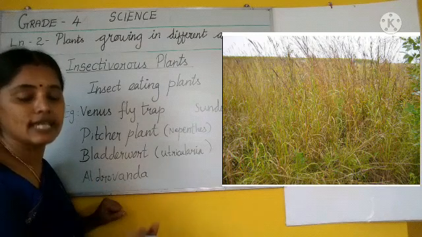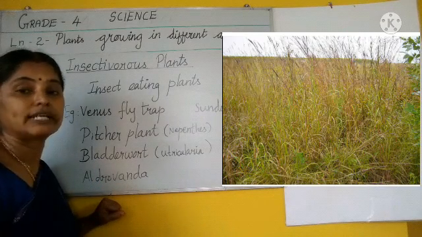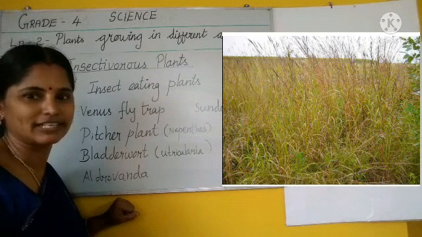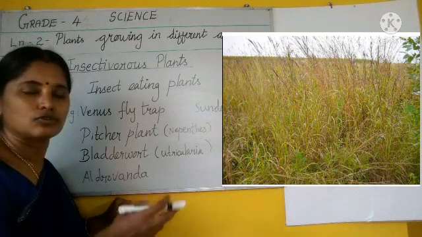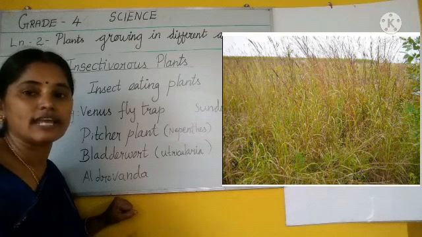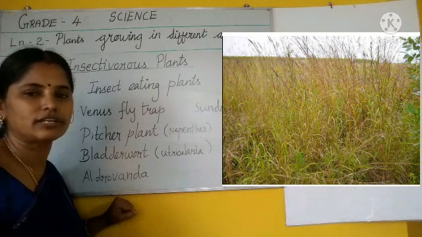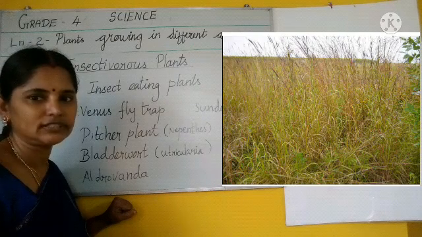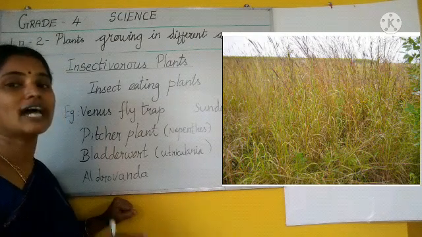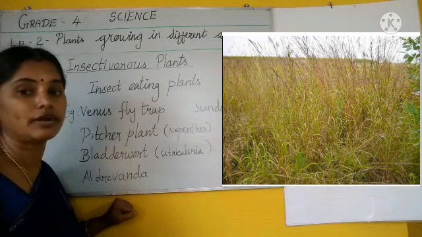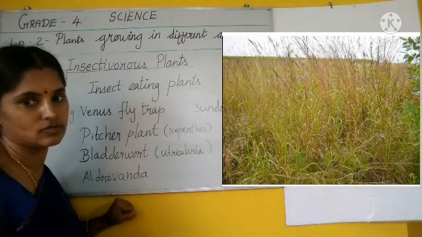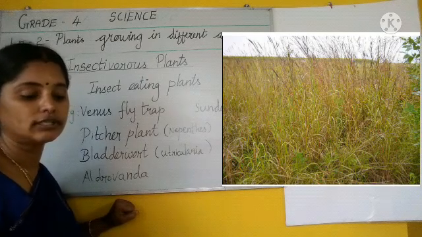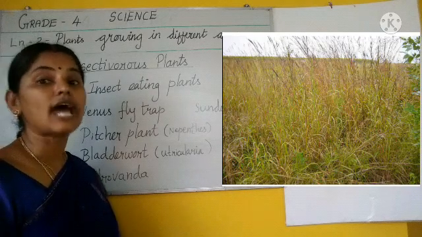Now we'll see about grass family plants. Grass, you know very well, grass. When we see the rainy season, we can see small grasses growing here and there. Clear? Those are the grass family. What are the different kinds of grass? What are its uses? So now we are going to study about plants of the grass family.